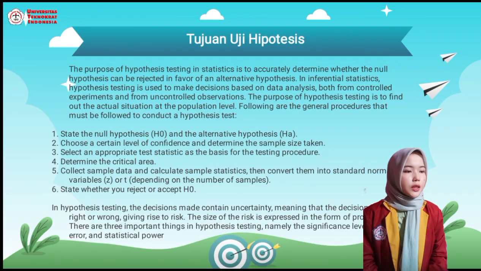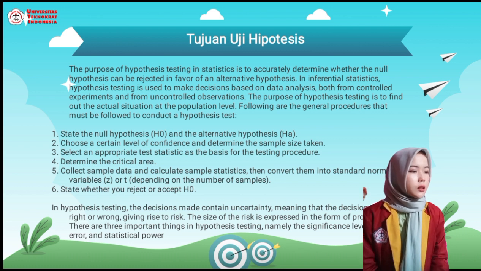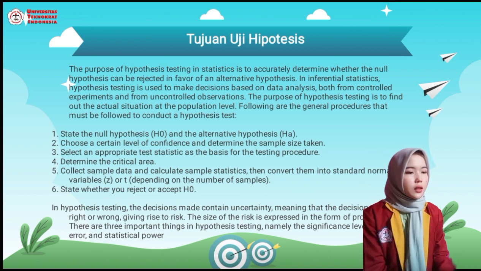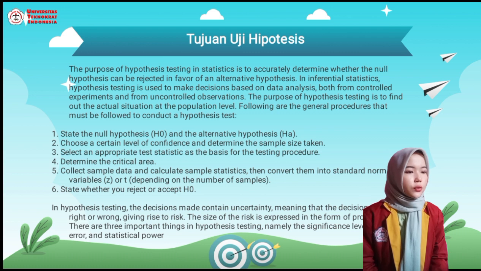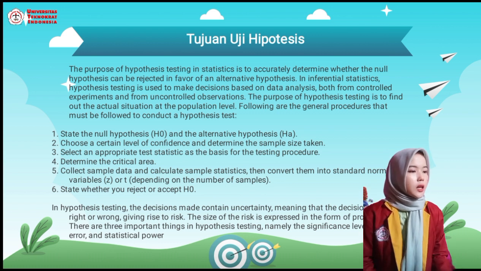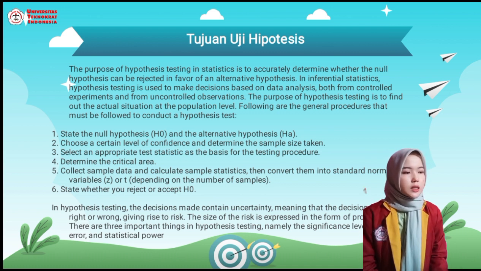The purpose of hypothesis testing in statistics is to determine whether the null hypothesis can be rejected in favor of the alternative hypothesis. In inferential statistics, hypothesis testing is used to make decisions based on data analysis, both from controlled experiments and from uncontrolled observation. The purpose of hypothesis testing is to find out the actual situation at the population level.